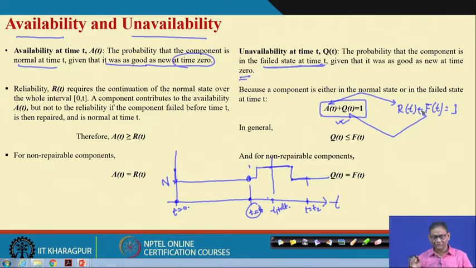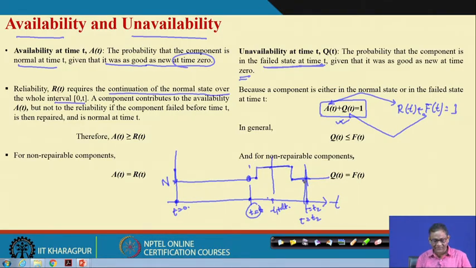When you talk about reliability, reliability requires the continuation of the normal state over the interval 0 to t. So, if I want to know the reliability at t equal to t2, what happened is that this component has failed here.